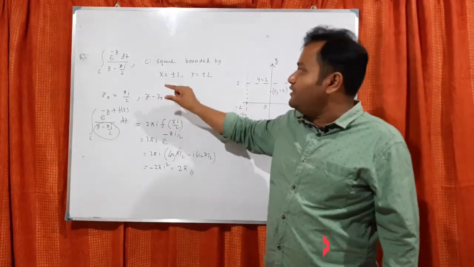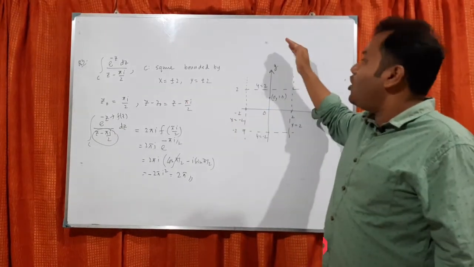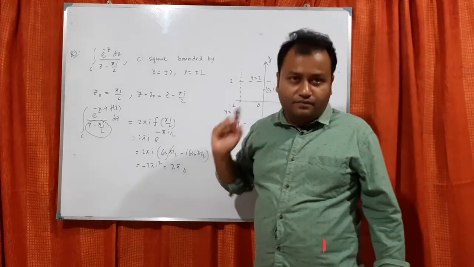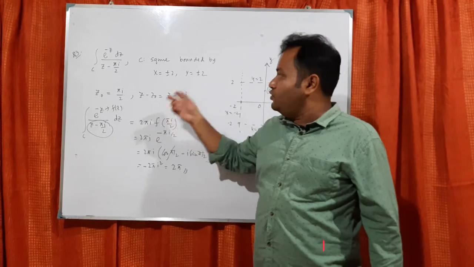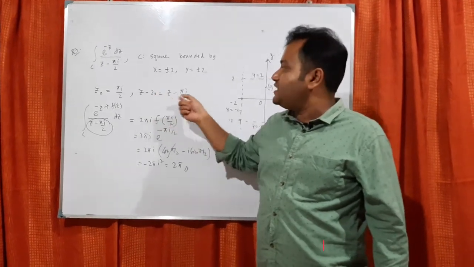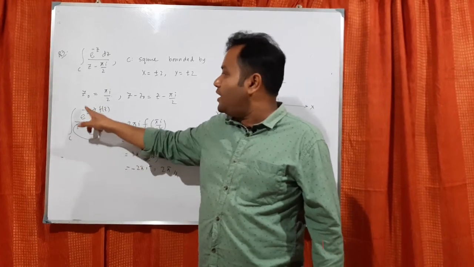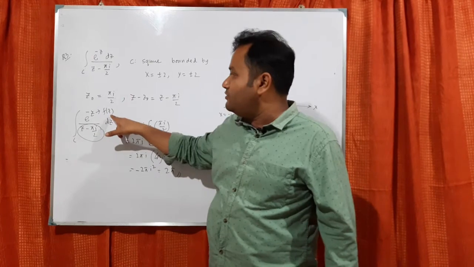Then each one of the values you have to check with the curve whether it lies inside or outside. If it lies inside, that will be z naught, okay, and z minus z naught. So if you know z naught, you know z minus z naught. Then apart from z minus z naught, whatever is present in the integration, that will be the function.